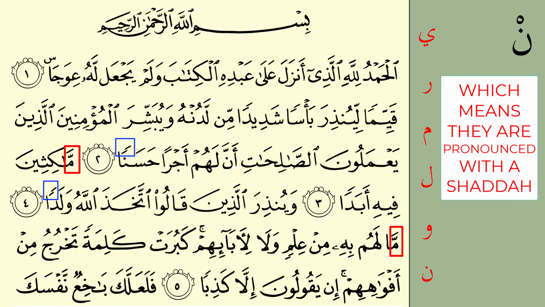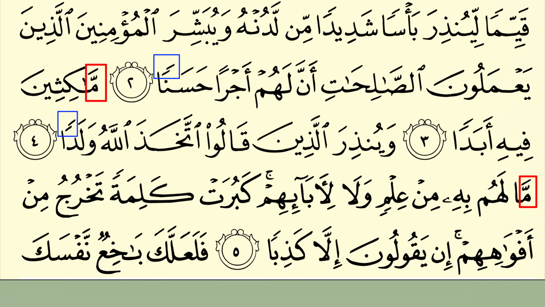So let's do this with the ayah in question. We're starting from ayah 4 and continuing on, not stopping at the end of ayah 4, but continuing to ayah 5. So it would be as follows. وَيُنذِرَ الَّذِينَ قَالُوا اتَّخَذَ اللَّهُ وَلَدًا مَا لَهُمْ بِهِ مِنْ عِلْمٍ وَلَا لِآبَائِهِمْ. So notice that the meme has the shaddah when you don't stop at ayah 4, but you continue to ayah 5. And similarly, with ayah 2 to 3, it would be the same as well.